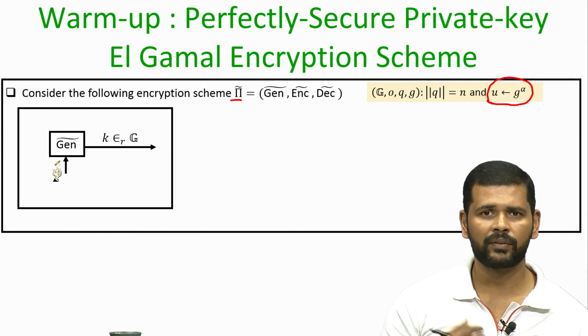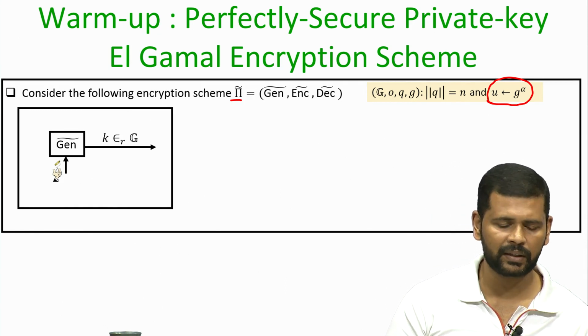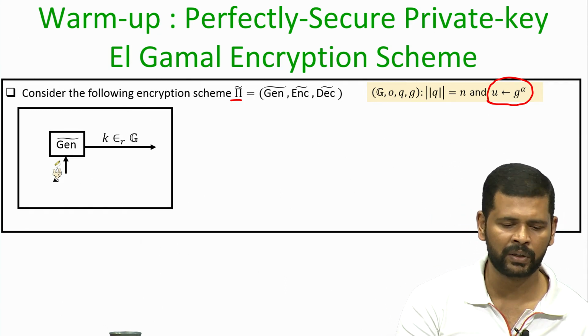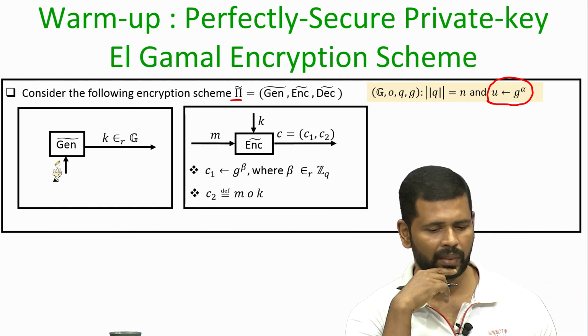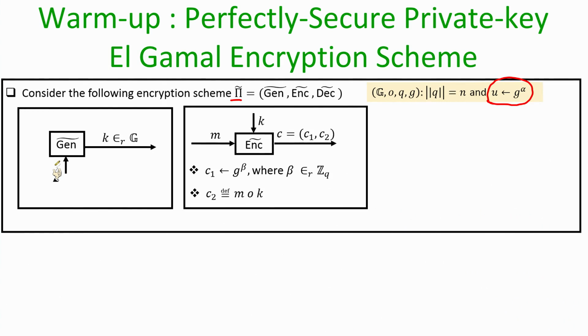Now, since this is a symmetric key encryption process, the key generation algorithm is going to output a uniformly random key, and the key is an element of the group. To encrypt a message in this variant, we compute two group elements, namely C1 and C2, where C1 is g to the power beta, where beta is randomly chosen from the set Z sub q, and the ciphertext component C2 is basically the masking of the message with the key k.